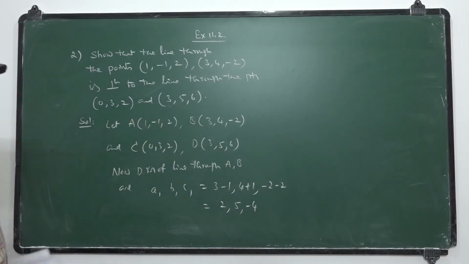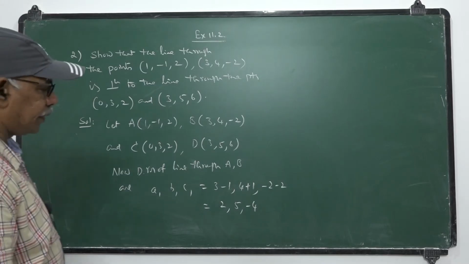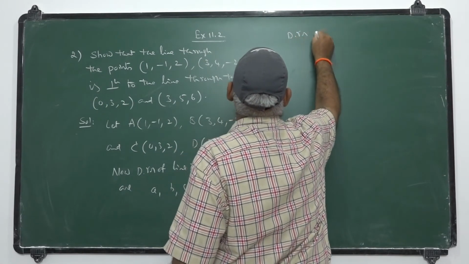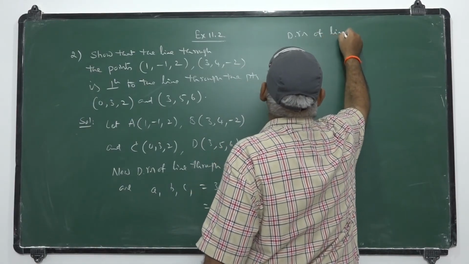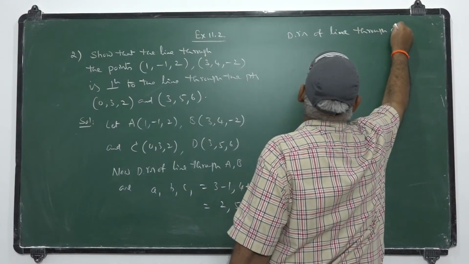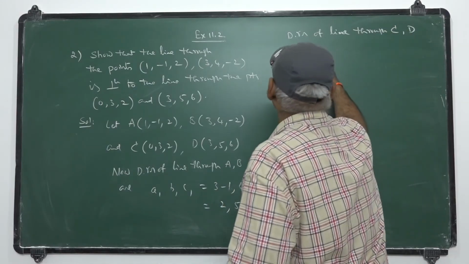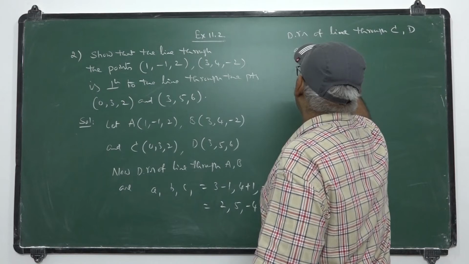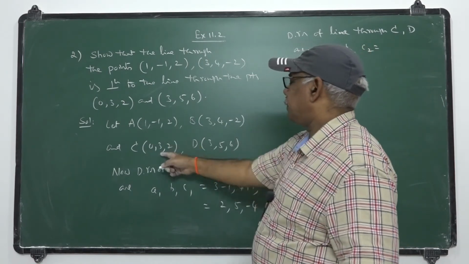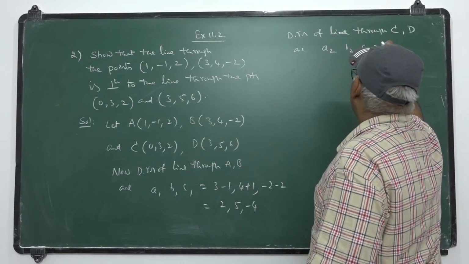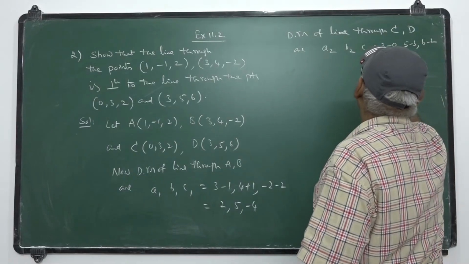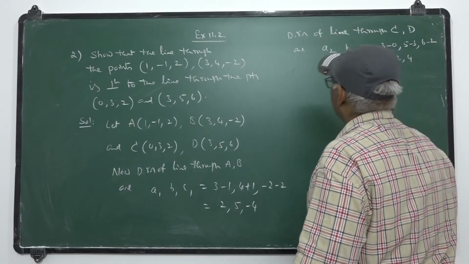These are the drs of the line through AB. Similarly, the drs of the line through C, D, let them be A2, B2, C2. They are given by differences of the coordinates: 3 minus 0, 5 minus 3, 6 minus 2, which is 3, 2, 4.